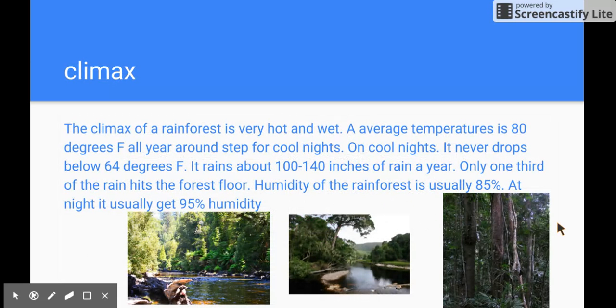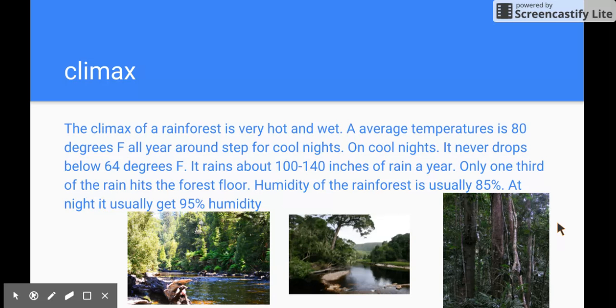Climate. The climate of a rainforest is very hot and wet. The average temperature is 80 degrees Fahrenheit all year round, except for cool nights. On cool nights, it never drops below 64 degrees Fahrenheit.